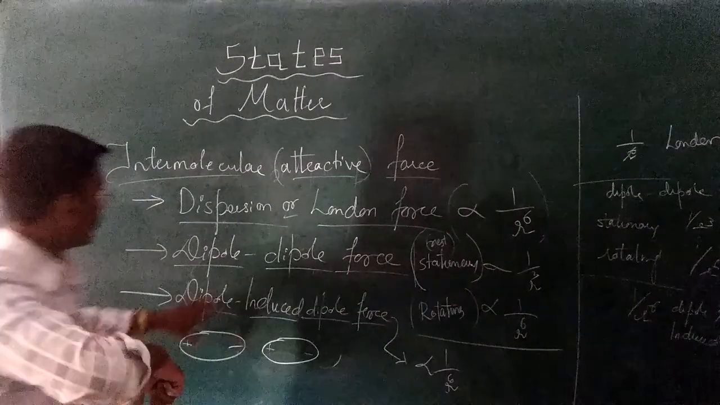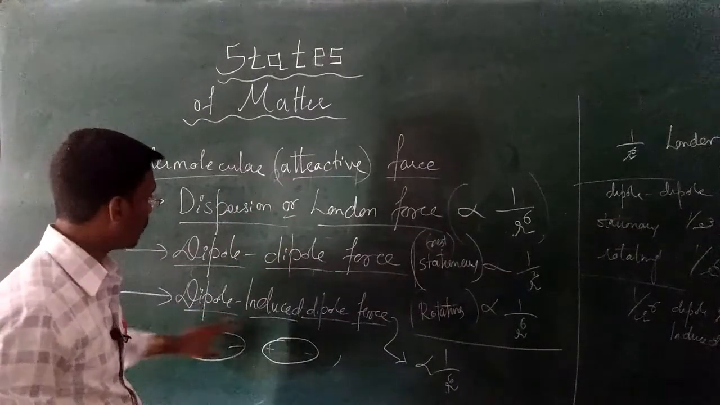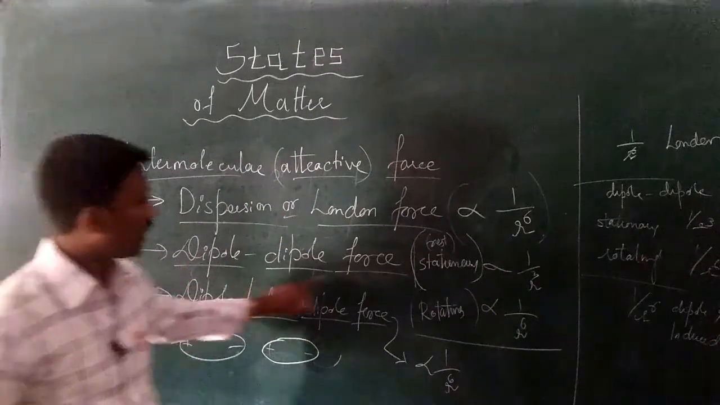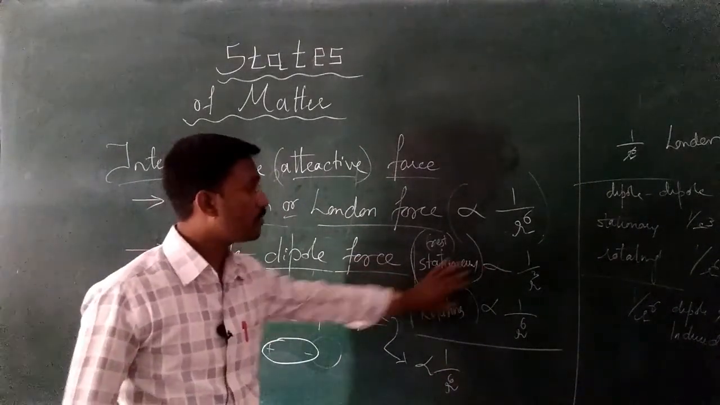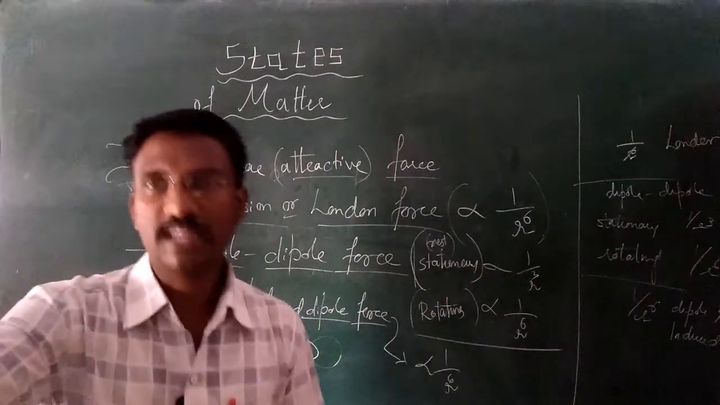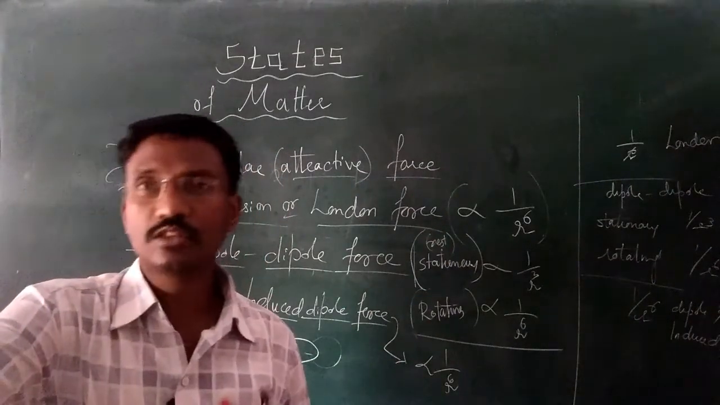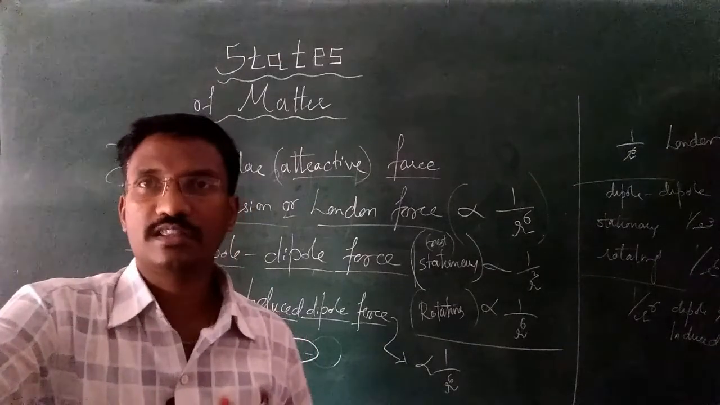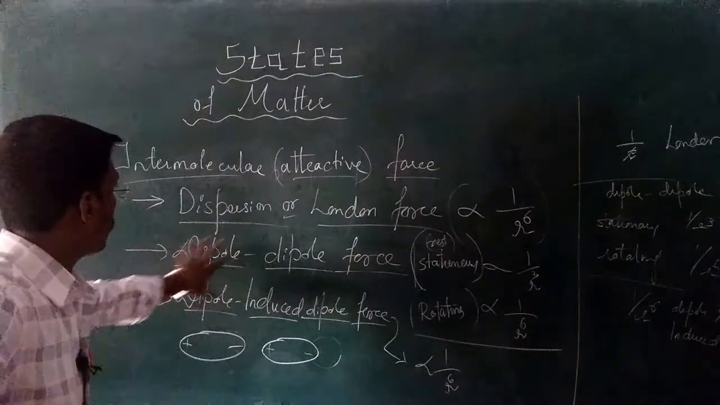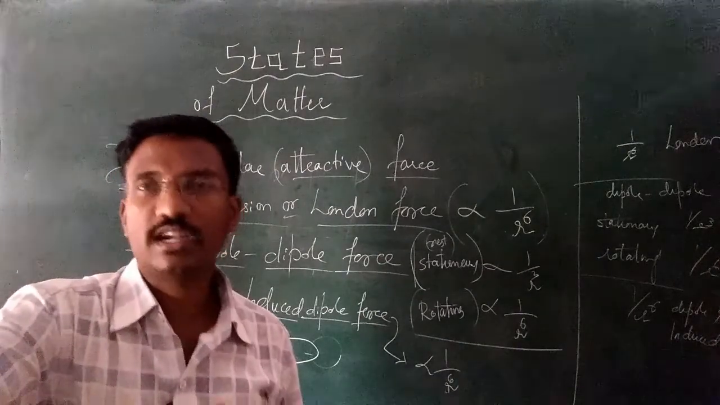The force present between dispersion and induced. You can say dispersion, London, and the dipole induced dipole forces both have 1 by r to the sixth. Here also, dipoles have 1 by r to the sixth when rotating, and when stationary they have 1 by r to the third. Are you getting my point? These mathematical expressions are important. They may ask what the proportionality of the force is. The definitions are also important: what is London force, what is dipole force, what is dipole induced dipole force. It may be asked.